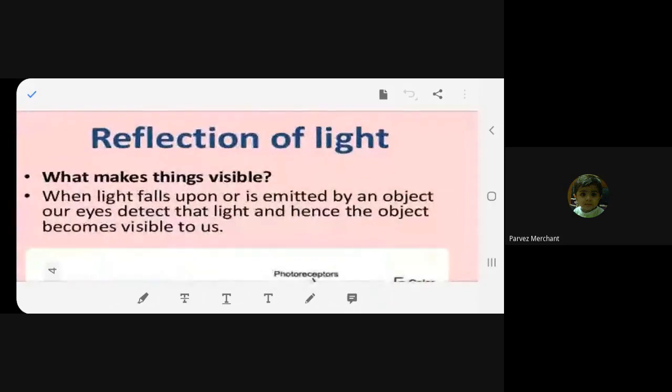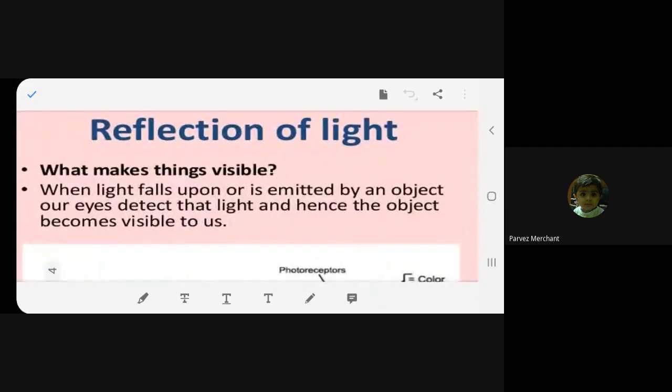Let's see what exactly is reflection of light. Please read, beta. Ma'am, can you repeat? What happened?